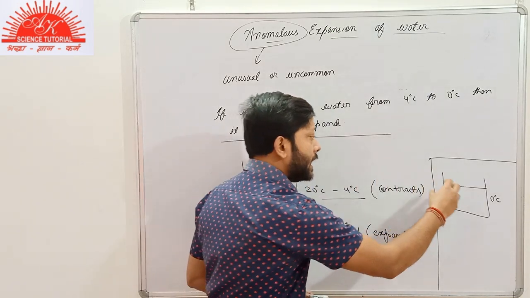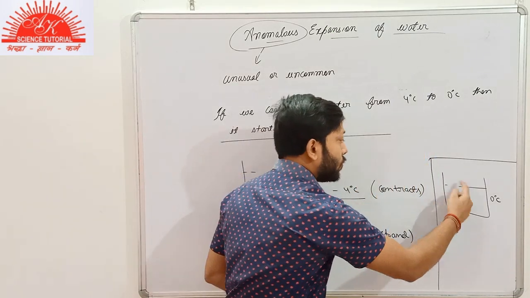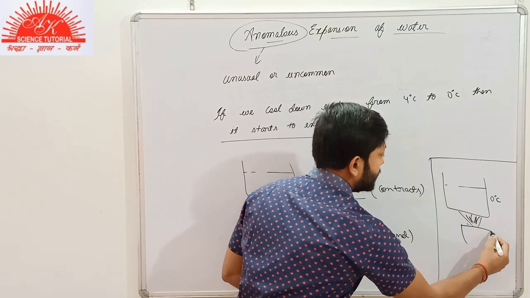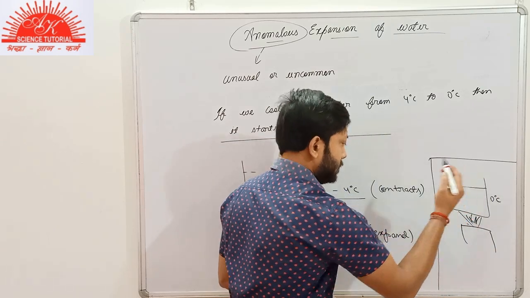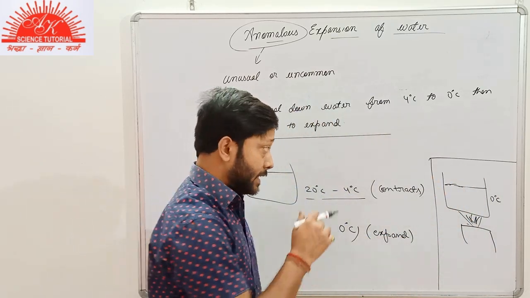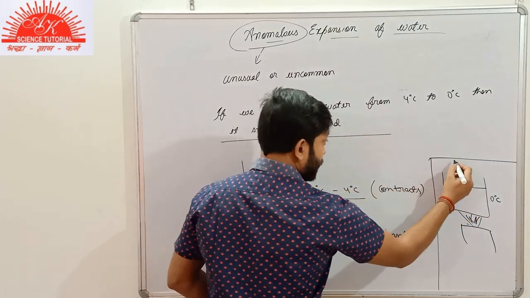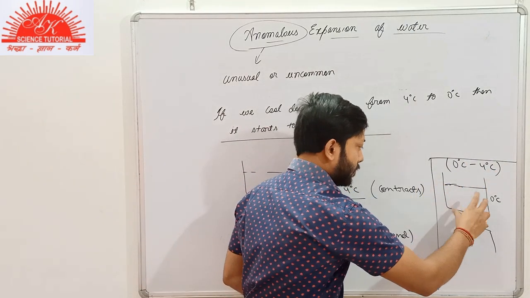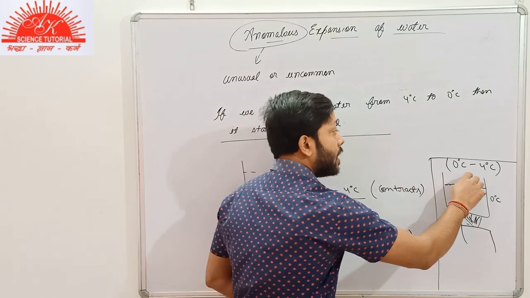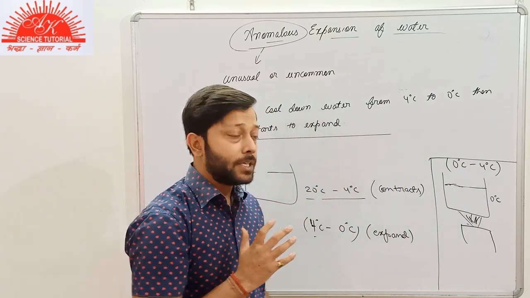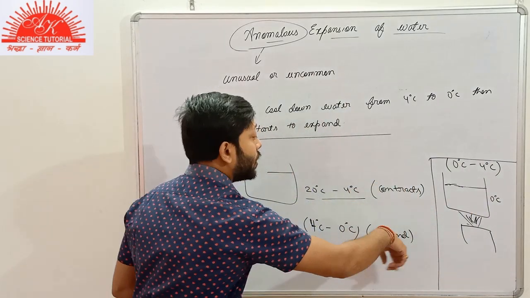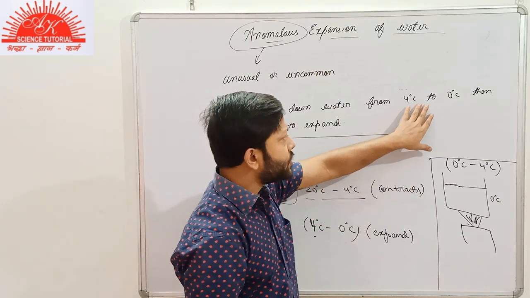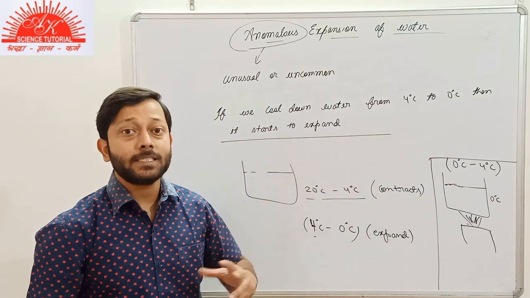Then if you provide heat energy to it, between this temperature range from 0 degrees Celsius to 4 degrees Celsius, when you heat this water that is at 0 degrees Celsius up to 4 degrees Celsius, in fact it would not expand, it would start contracting. It's very simple. For this temperature range, the behavior of water is anomalous, is unusual.